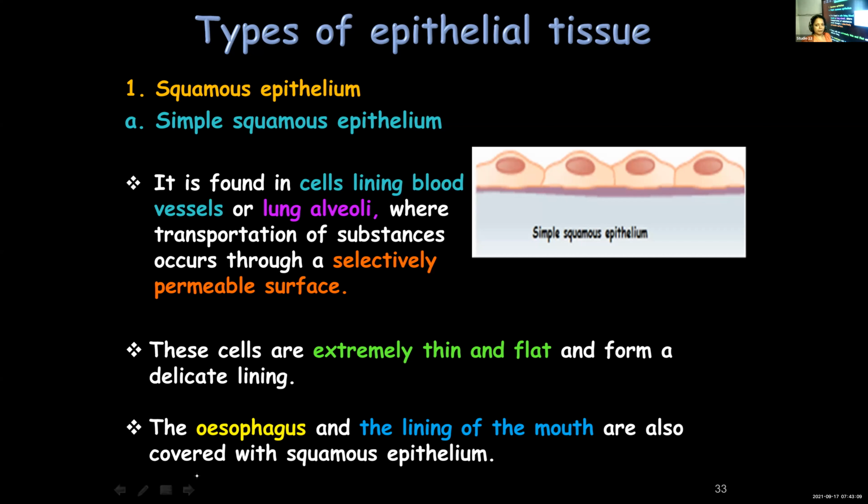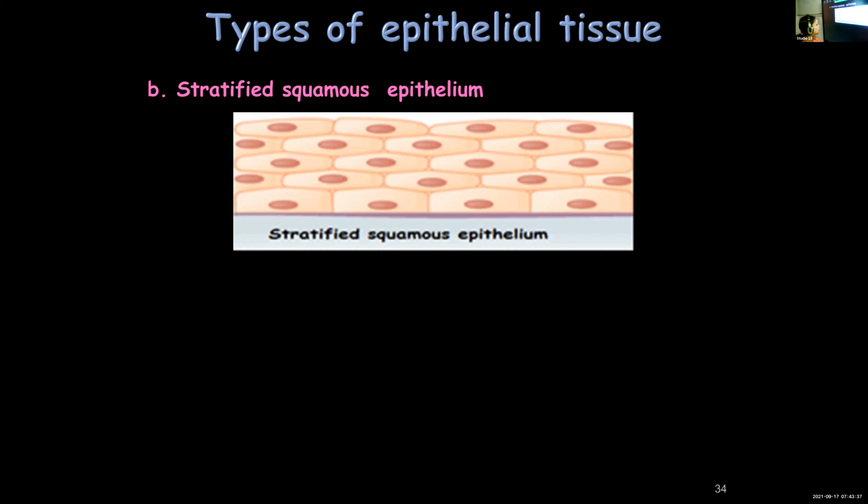So the epithelium which lines the blood vessels and the lung alveoli is very thin and flat, so that materials can be easily exchanged, and they form a delicate lining. If it is very thick, then the exchange of materials cannot take place easily. And you can find squamous epithelium in the esophagus and also in the mouth lining.